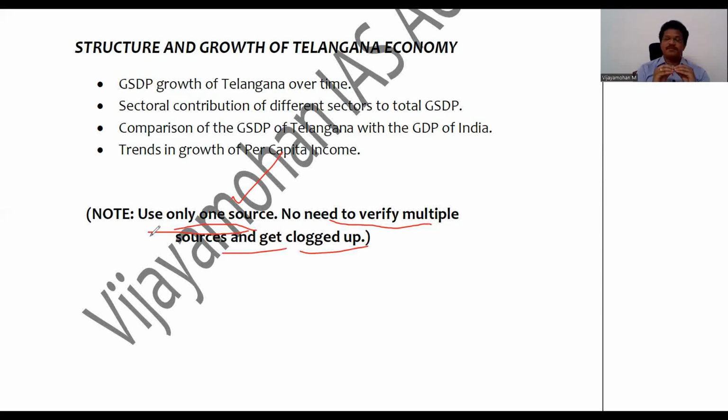And they have beautifully given the trend, in a tabular format. So you just take out whichever information is required, consolidate it in one place and revise it multiple times. Then only you will be able to remember this data. So this is the note or disclaimer that I want to tell the aspirants: don't refer to many books and get clogged up, particularly for this topic. The Socio-Economic Outlook of the Telangana government is enough, and it is a very good source, right?